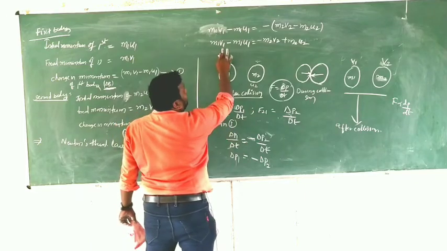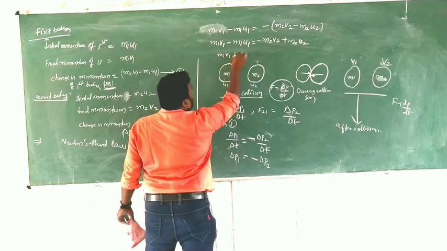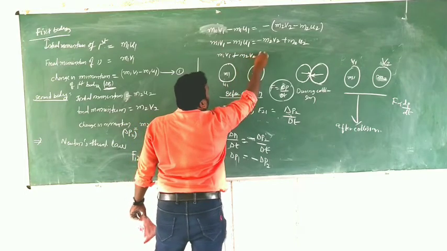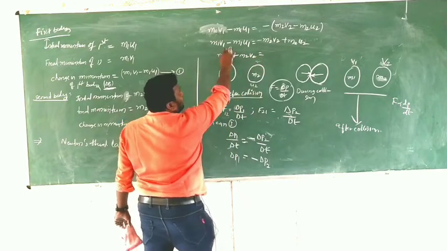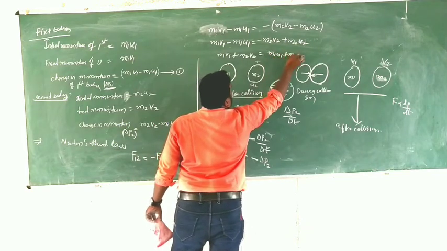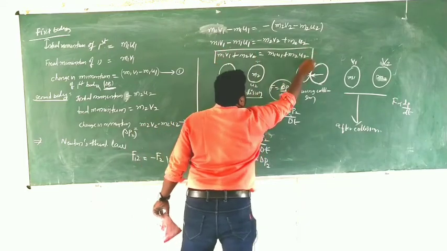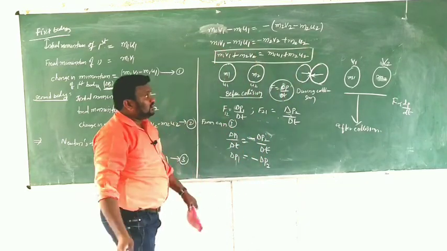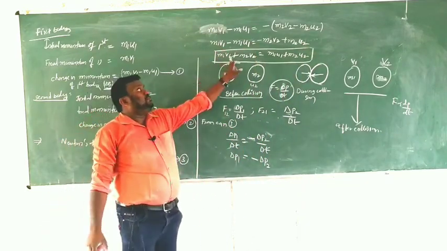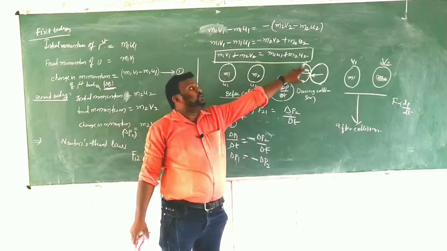So M1 V1 plus M2 V2 is equal to M1 U1 plus M2 U2. Clear? M1 V1 plus M2 V2 is equal to M1 U1 plus M2 U2.